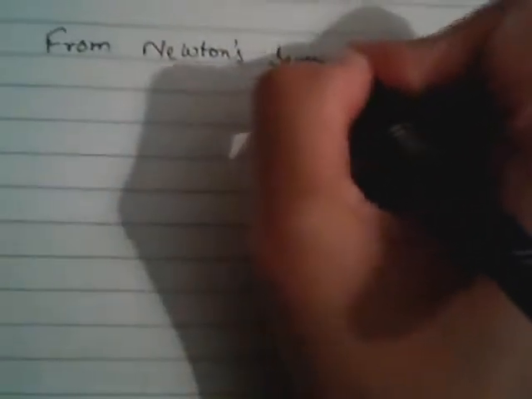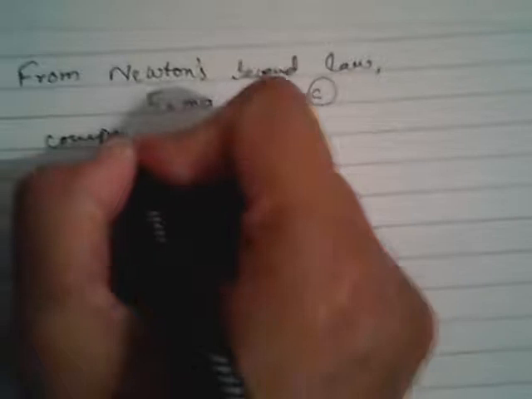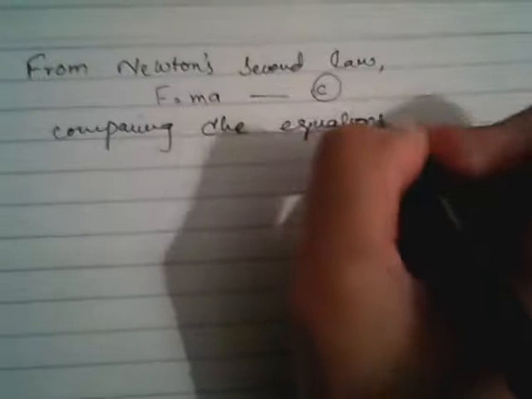Okay, so now from Newton's second law, which is F equals ma, I think everybody knows that, we call this equation C. So now what we're going to do is compare equation A and C. What would happen?